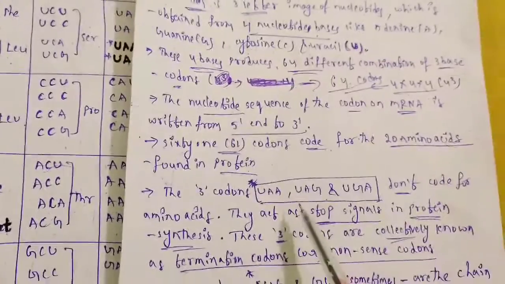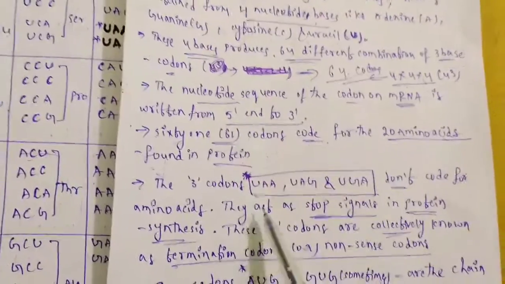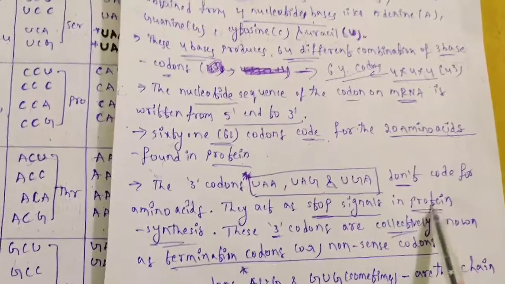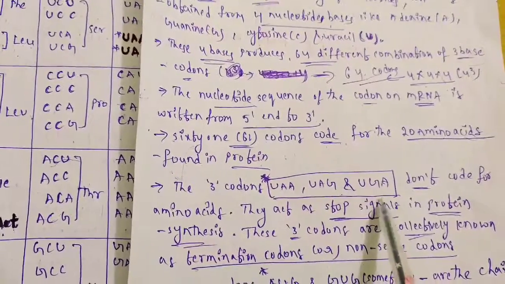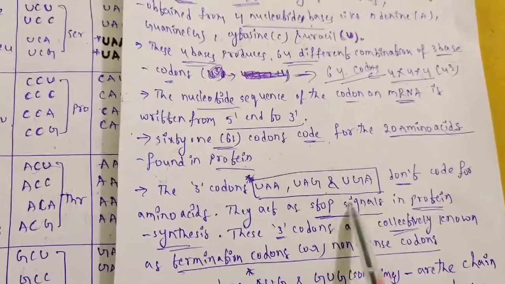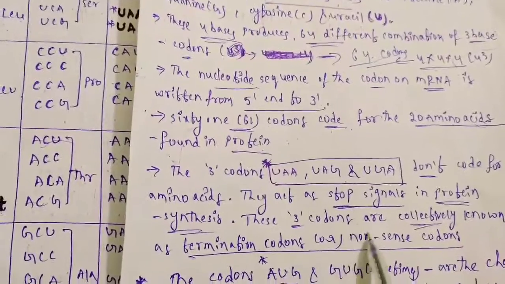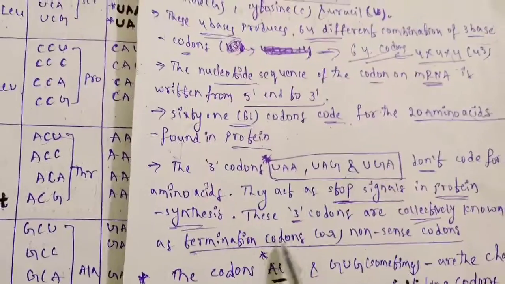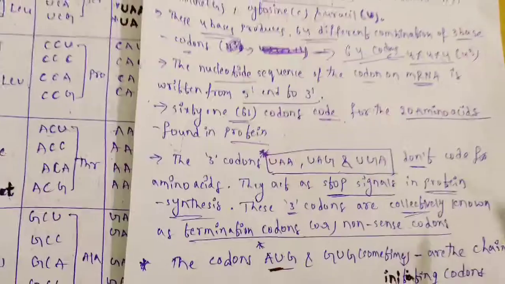What about the remaining 3? These three codons, UAA, UAG and UGA, don't code for any amino acid. They act as stop signals in protein synthesis. If these codons are present on mRNA, protein synthesis will immediately stop. These three codons are collectively known as termination codons or nonsense codons.